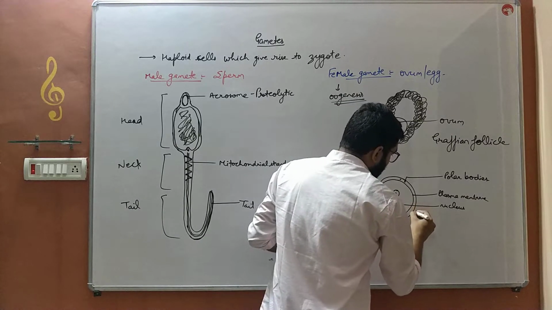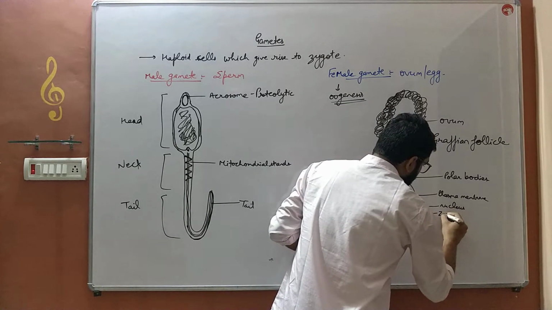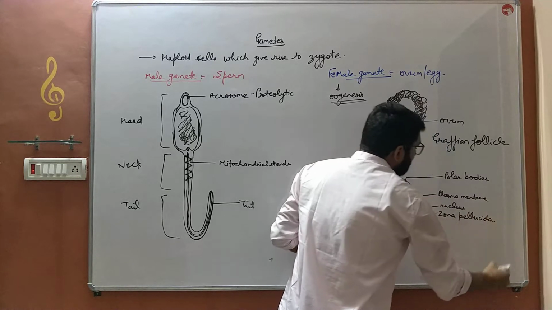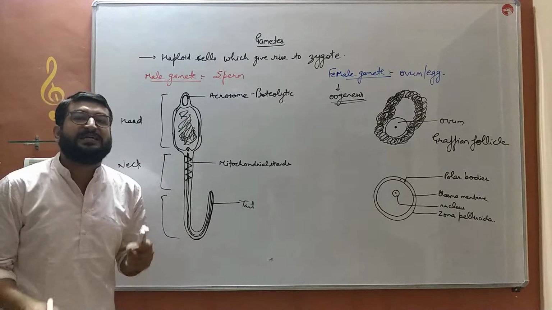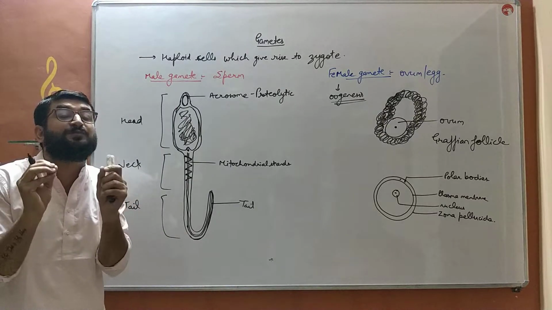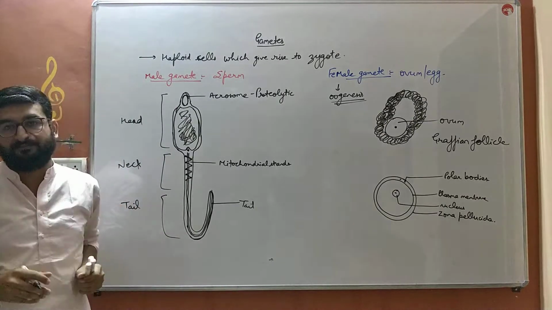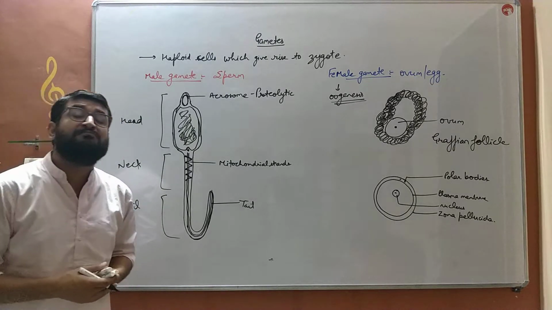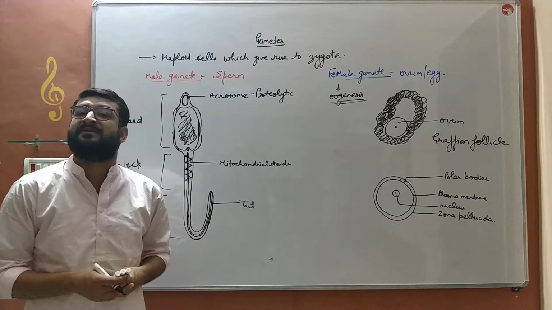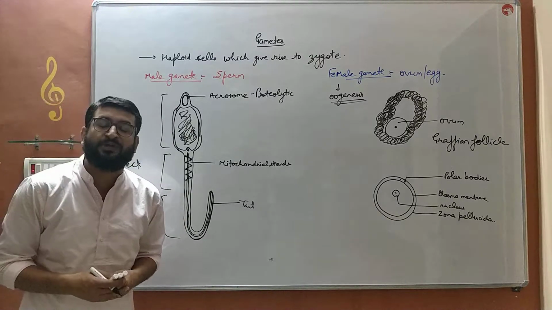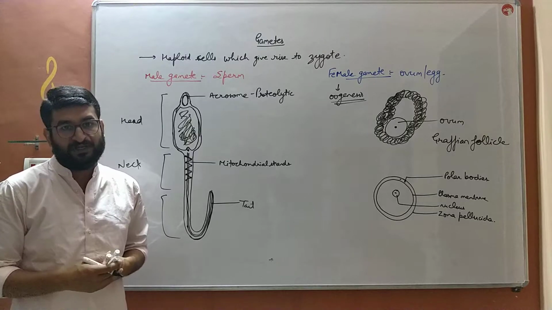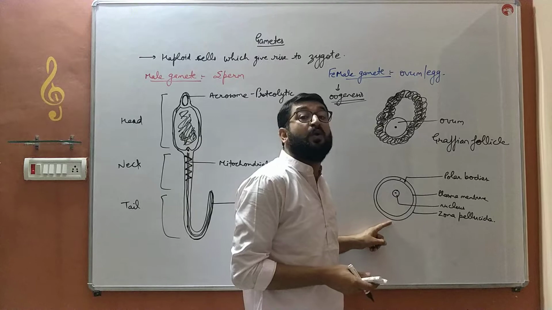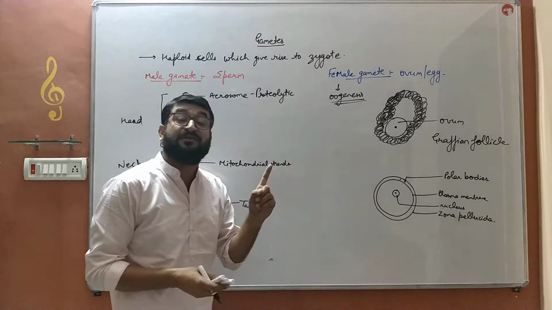Next, it has a covering which is known as zona pellucida. This zona pellucida will ensure that only one sperm will fuse at one time. As you will discuss in your higher classes, millions of sperm enter at one time during ejaculation by the male into the female reproductive tract. Out of those millions, only one sperm will fuse with one ovum to form one zygote.